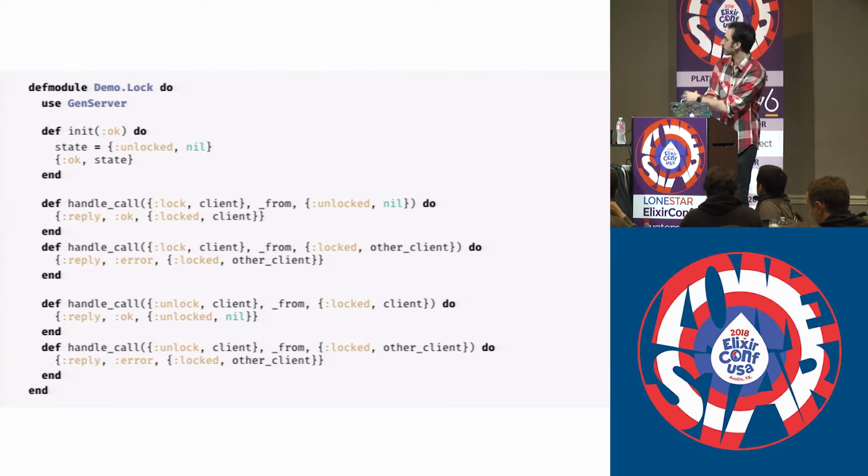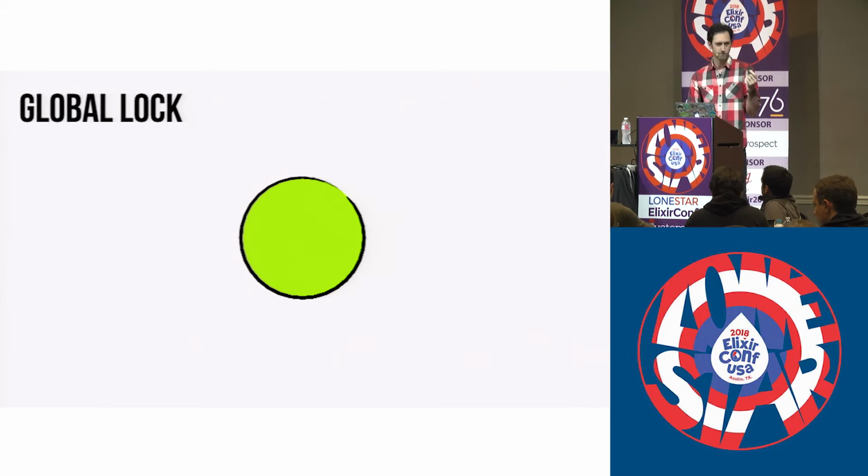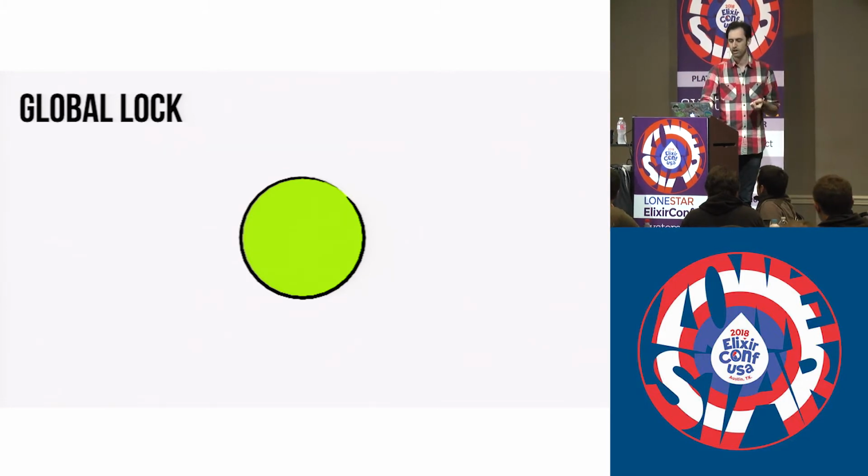So this works great for us in Elixir and in Erlang. Right up until we encounter the problem that most companies have, which is, what if we need to run multiple nodes? Most people need to do this. If you want any sort of fault tolerance in your system, you kind of by definition need to run multiple nodes. And so let's see what happens. Well, we'll take our process, stick it inside of a node, and we'll add another one.